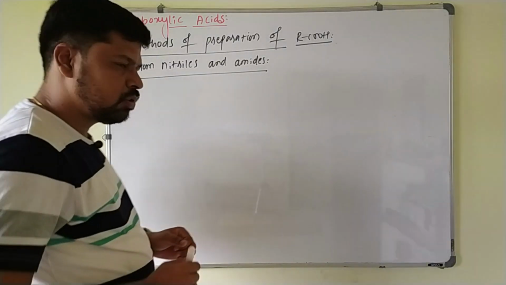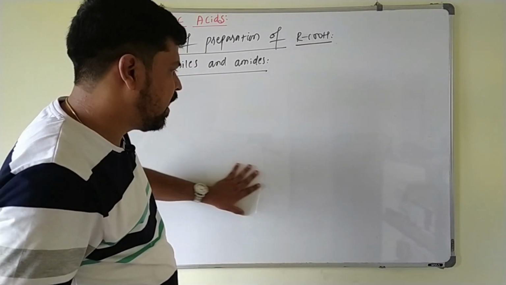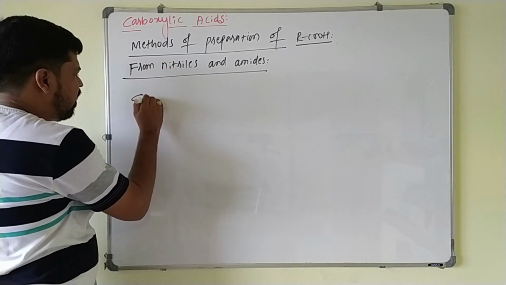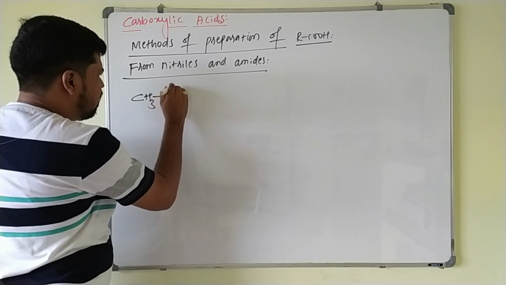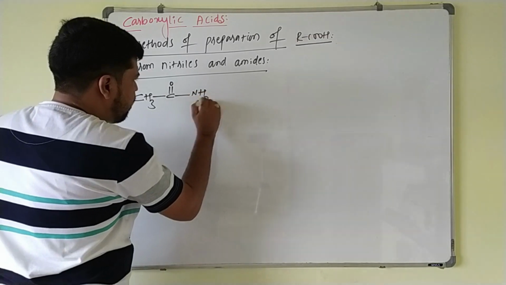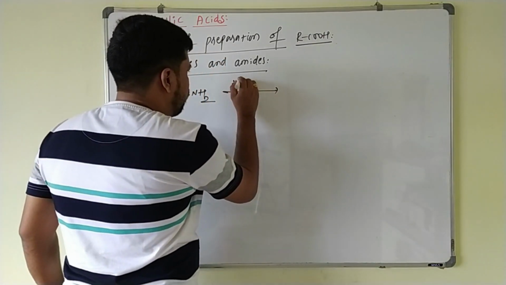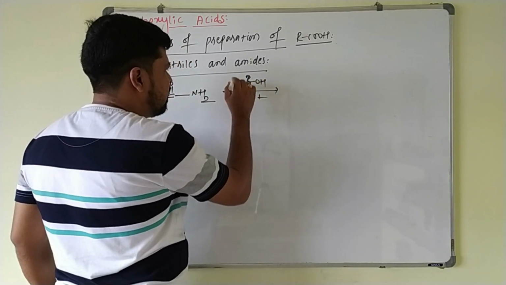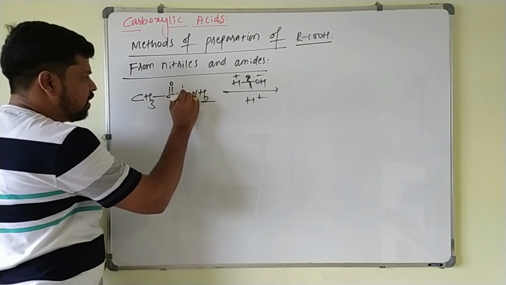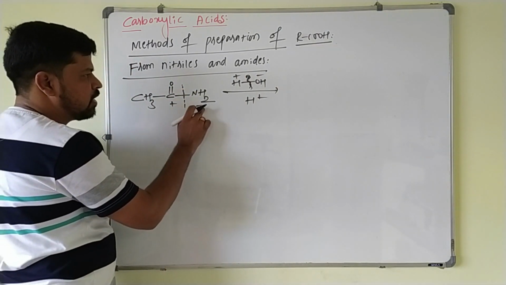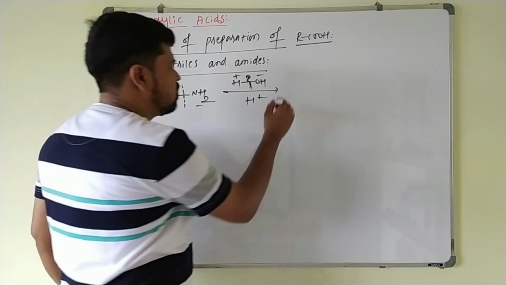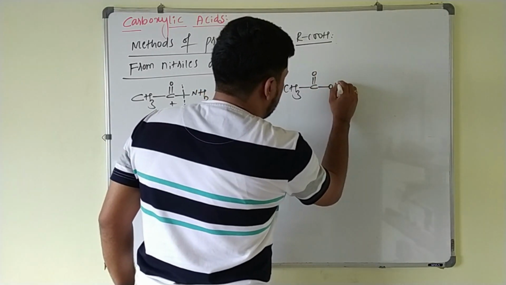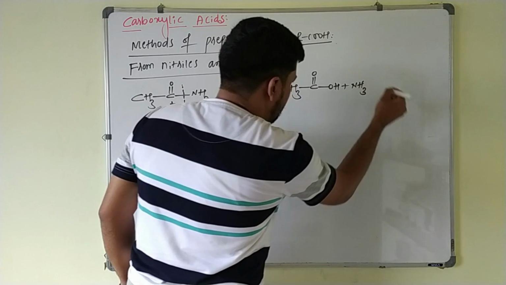Next example. We know that nitriles on hydrolysis give amides, and these amides on hydrolysis again give carboxylic acids. If I take an acid amide, that is acetamide, CH3 C double bond O NH2, directly, this on treating with water in presence of acidic medium, you break it like this, H plus and OH minus, you break the carbon-nitrogen bond. Here H plus is added and here OH minus is added. So you will get CH3 C double bond O OH plus ammonia.